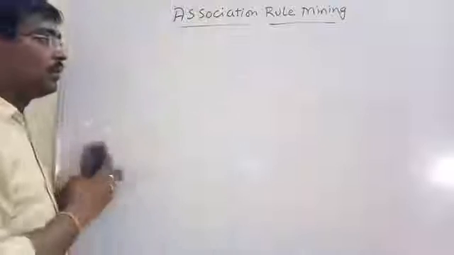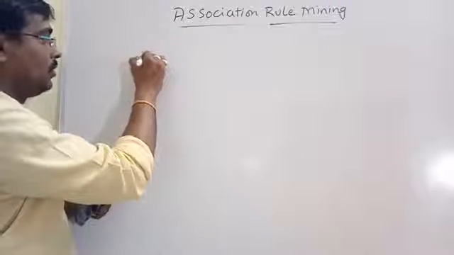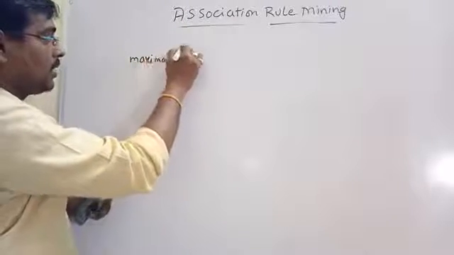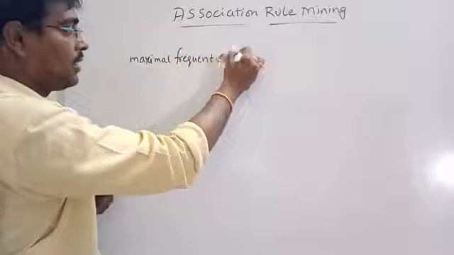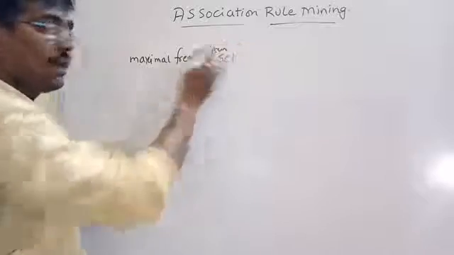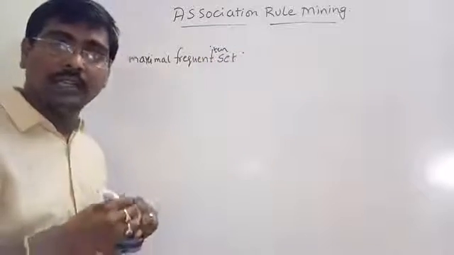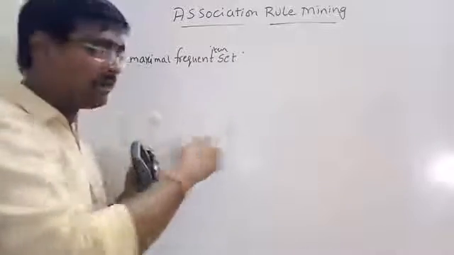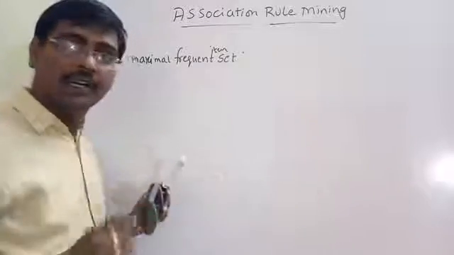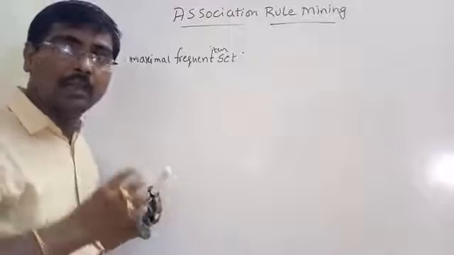Now, two more definitions. If you know the frequent item set, the next one is, what do you mean by maximal frequent item set? Suppose for the given items, you represent them in a diagrammatic format.